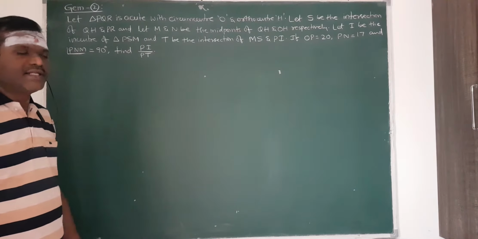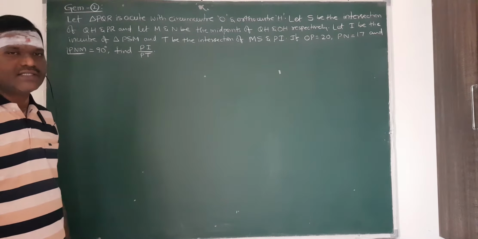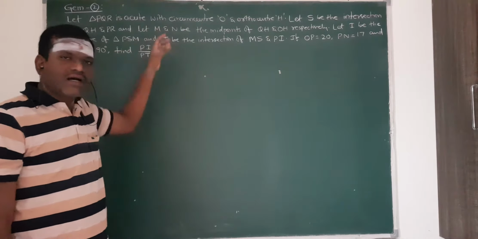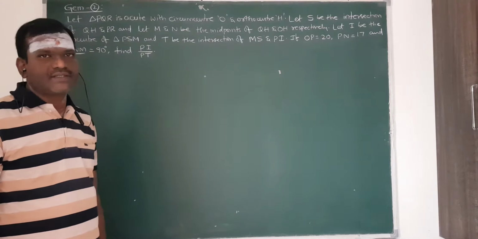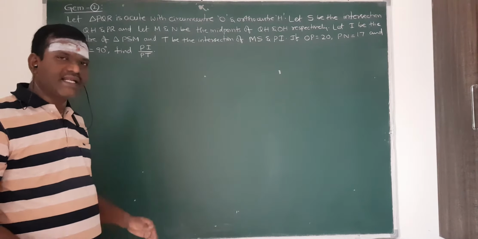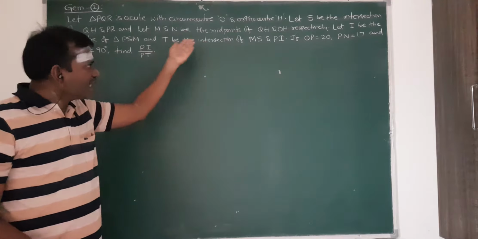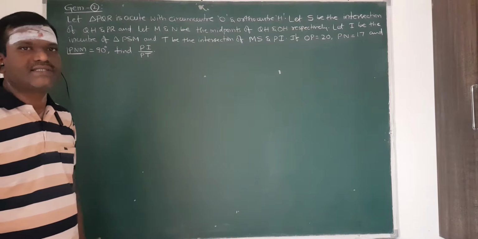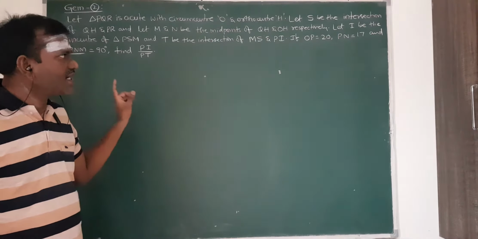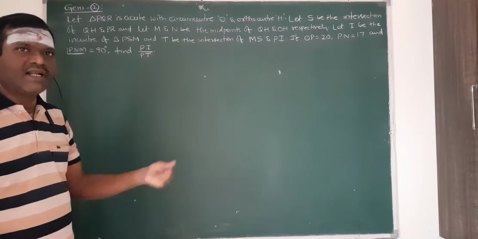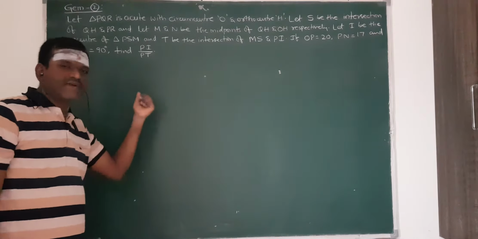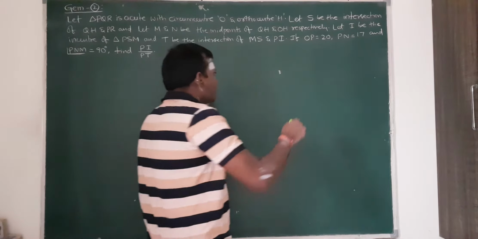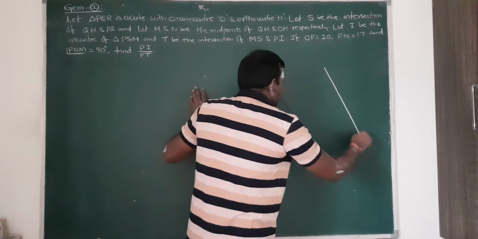Okay. In geometry problems, what we have to do is get the hint from the given data or from the diagram. That is an important point always. These two are very important points while solving geometry problems. So first I will draw the diagram, then I will get the hint from the data given. Given the triangle PQR is an acute angle triangle. Okay, I am drawing the diagram here first.